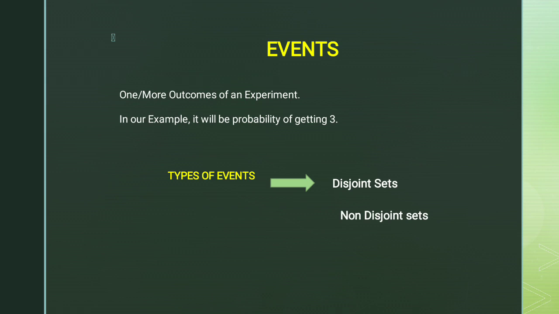So coming on to the types of events, basically we have two types: disjoint sets and non disjoint sets.